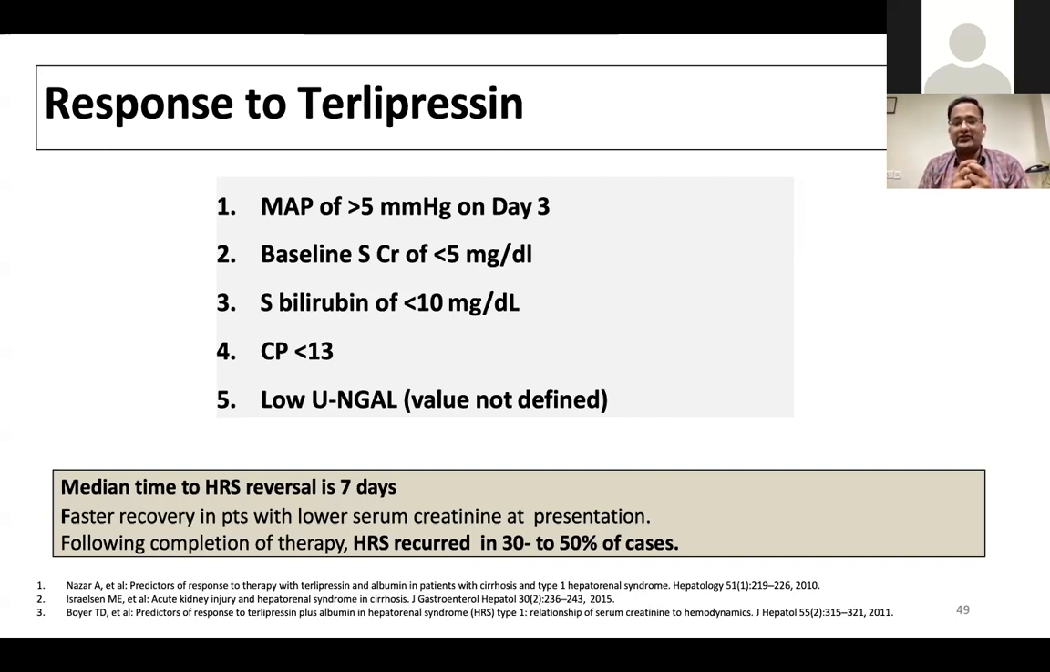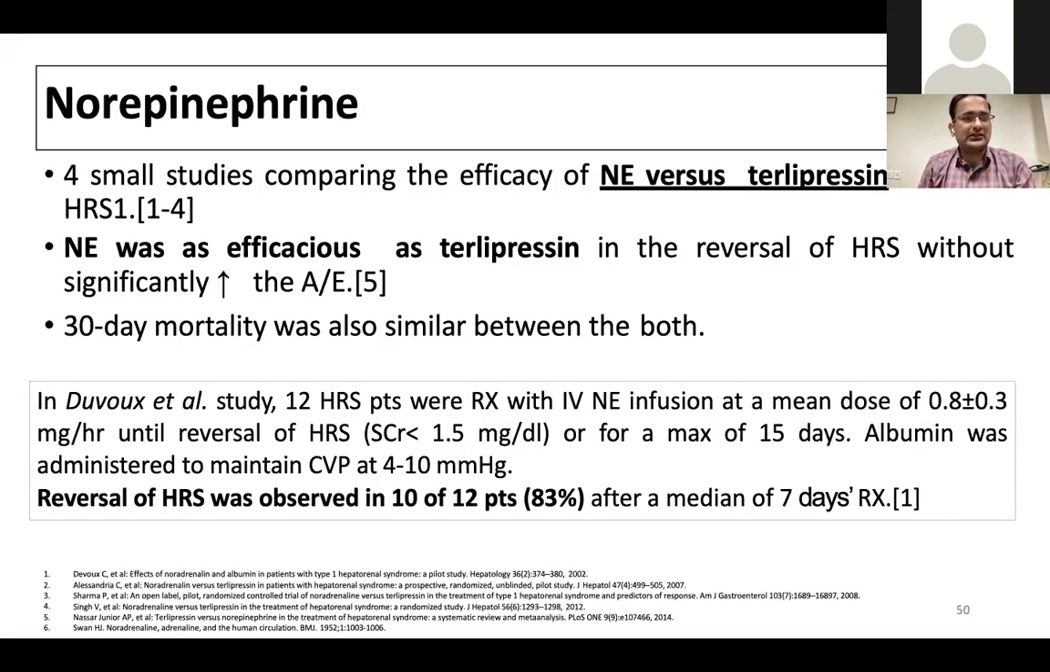Usually they respond within a median period of 7 days to the vasoactive agents, and faster recovery in patients with a lower creatinine and less advanced liver failure, and that too only in 50% of the HRS. Noradrenaline in multiple 3 or 4 small studies, even one from the Art Center, has shown to be equally effective as terlipressin in the management of type 1 HRS, and 30-day mortality was also similar between the two, and reversal of HRS were also similar between the two groups.